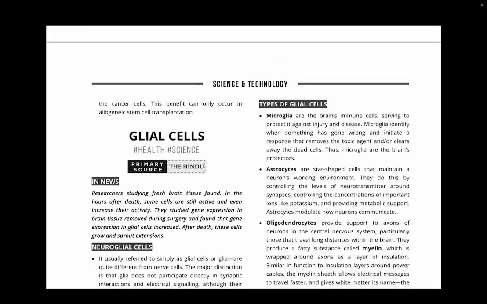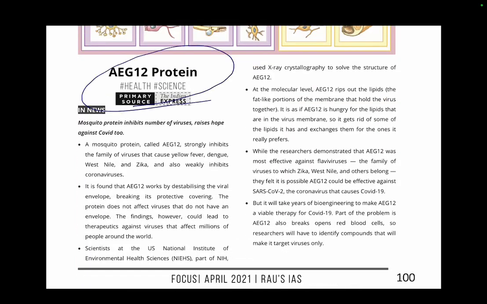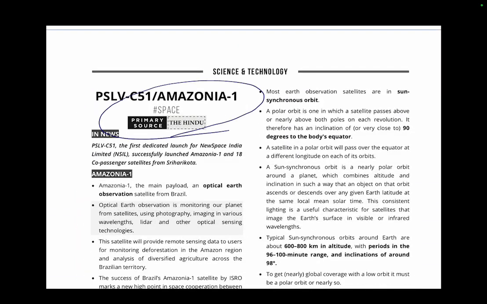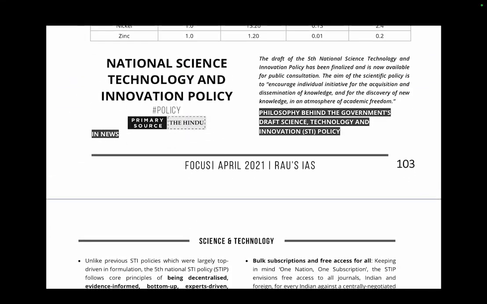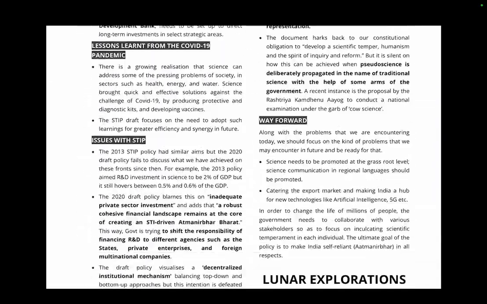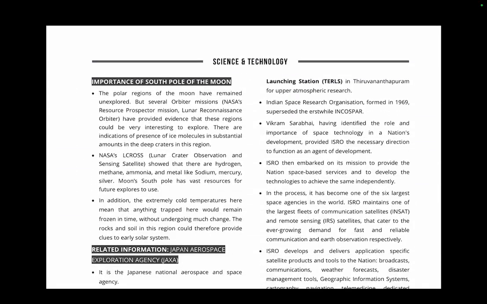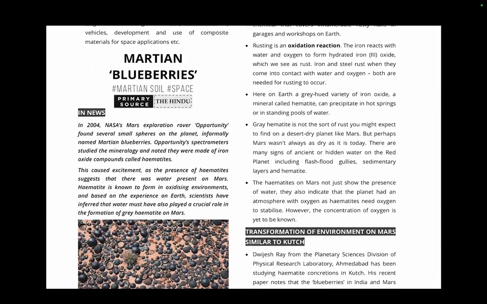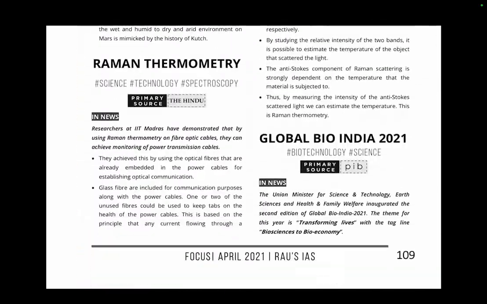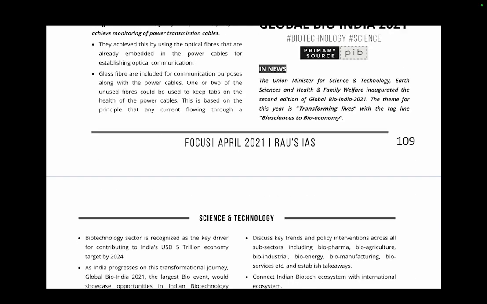Stem cells, glial cells. Biotechnology and nanotechnology related developments would keep coming, and they anyway mention that in their magazine. So we need not worry that we are missing out. If some kind of topic comes which nobody knows, then nobody knows. It's a relative paper. You need not focus on the 1% of material which might come. Rather, focus on the 80% that will come. That will take us through, because 80% of the paper is any day out all the time, right?